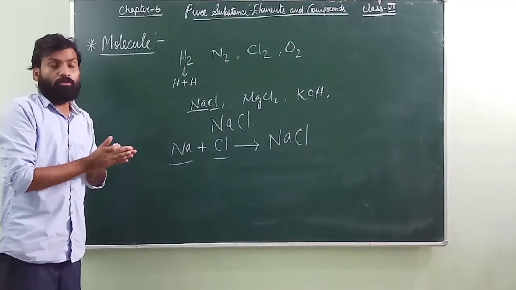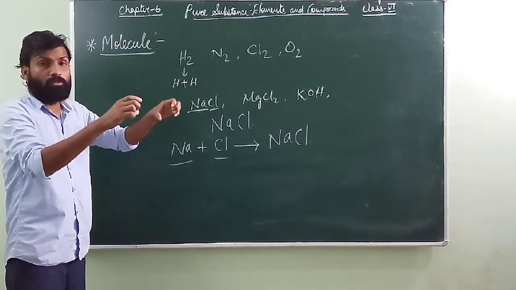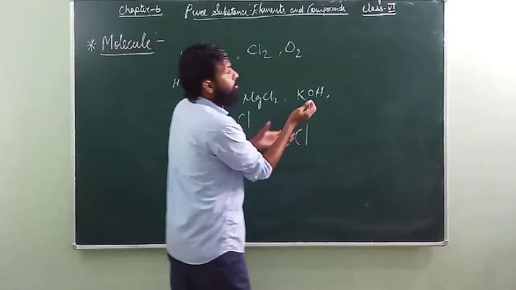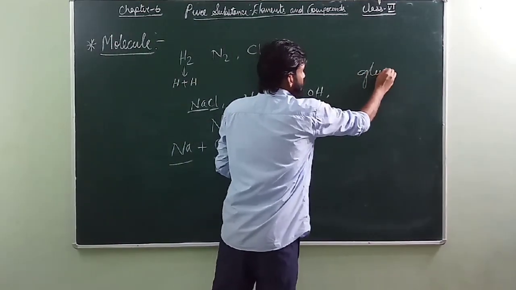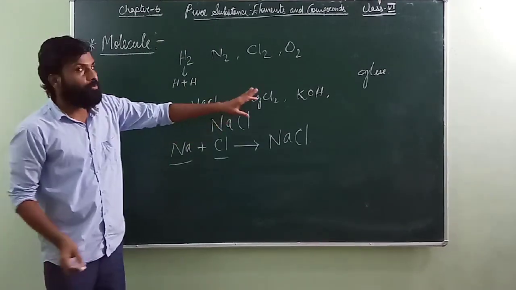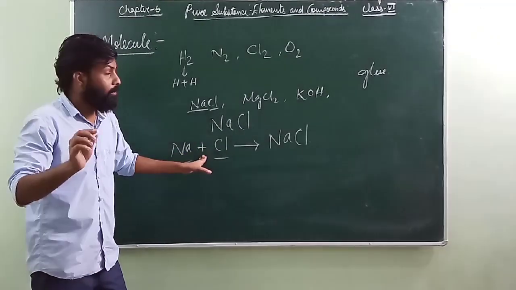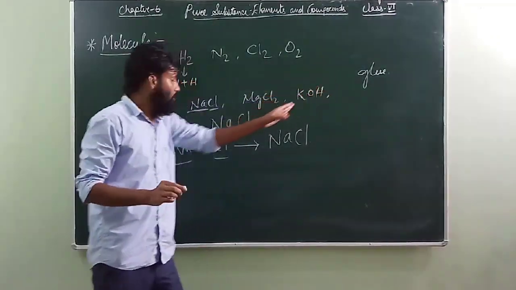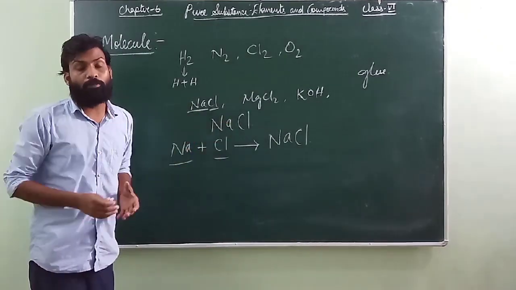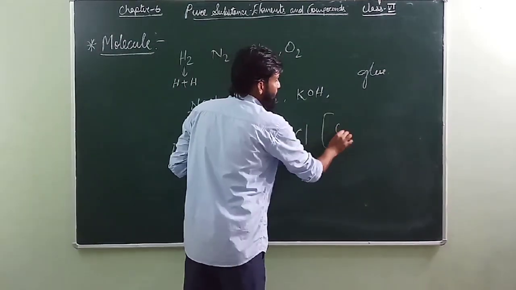You cannot fix two papers together, or two pieces of wood together, without something. For fixing two pieces of wood or two papers together, most of you will say that we need glue here. But to combine these two elements, you cannot join them with the help of glue. We need some other thing. That very thing is known as chemical bond.